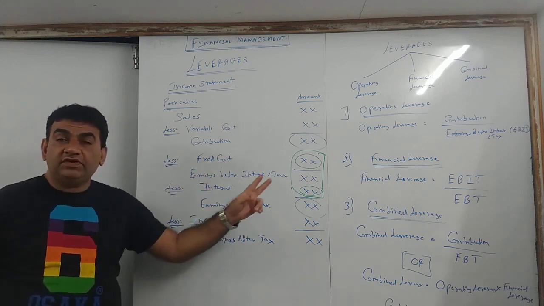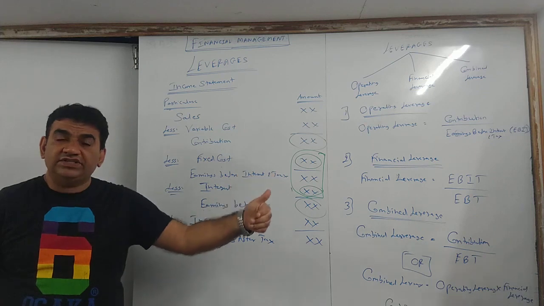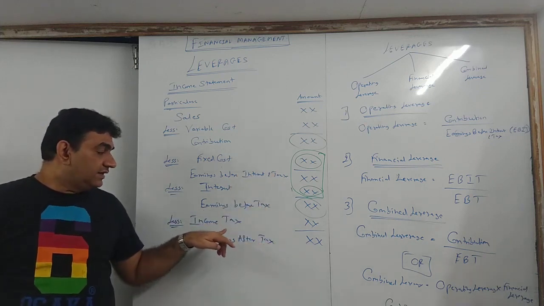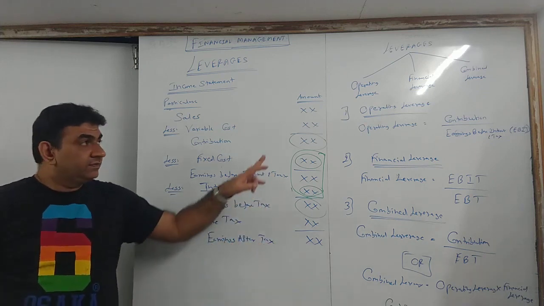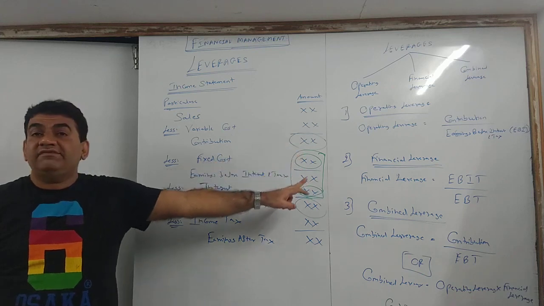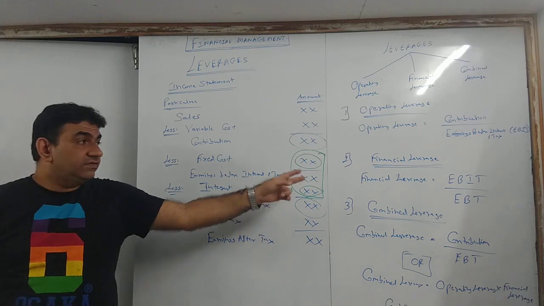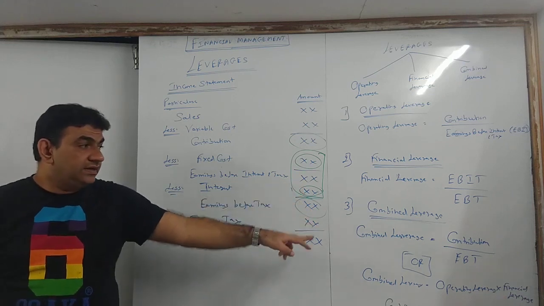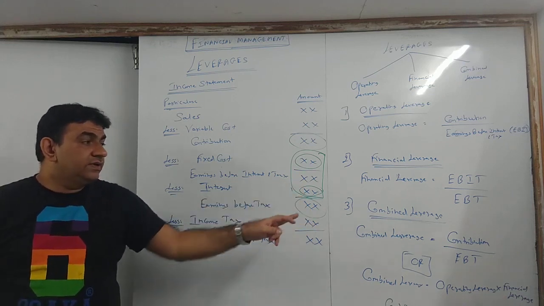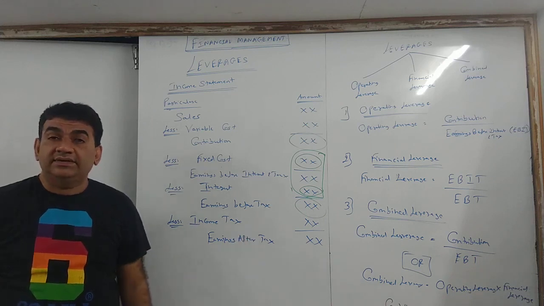This part we don't need for leverages, later on we'll need towards the middle of the chapter, but starting may not. Deduct tax, you get earning after tax. Three leverages: operating, financial, combined. Operating contribution upon EBIT, financial EBIT upon EBT, and combined will be contribution upon EBT.